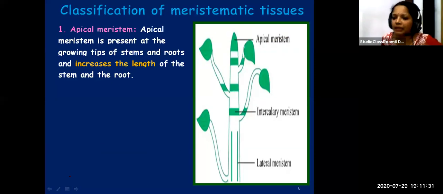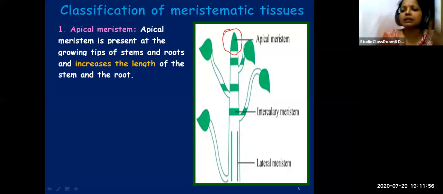Apical, from apex. Apex means tip, at the edge. So apical meristem is present at the apex of stems and roots, the growing tips of the stems and roots. As you see in the figure, this part is the tip of the stem, so this is apical meristem.